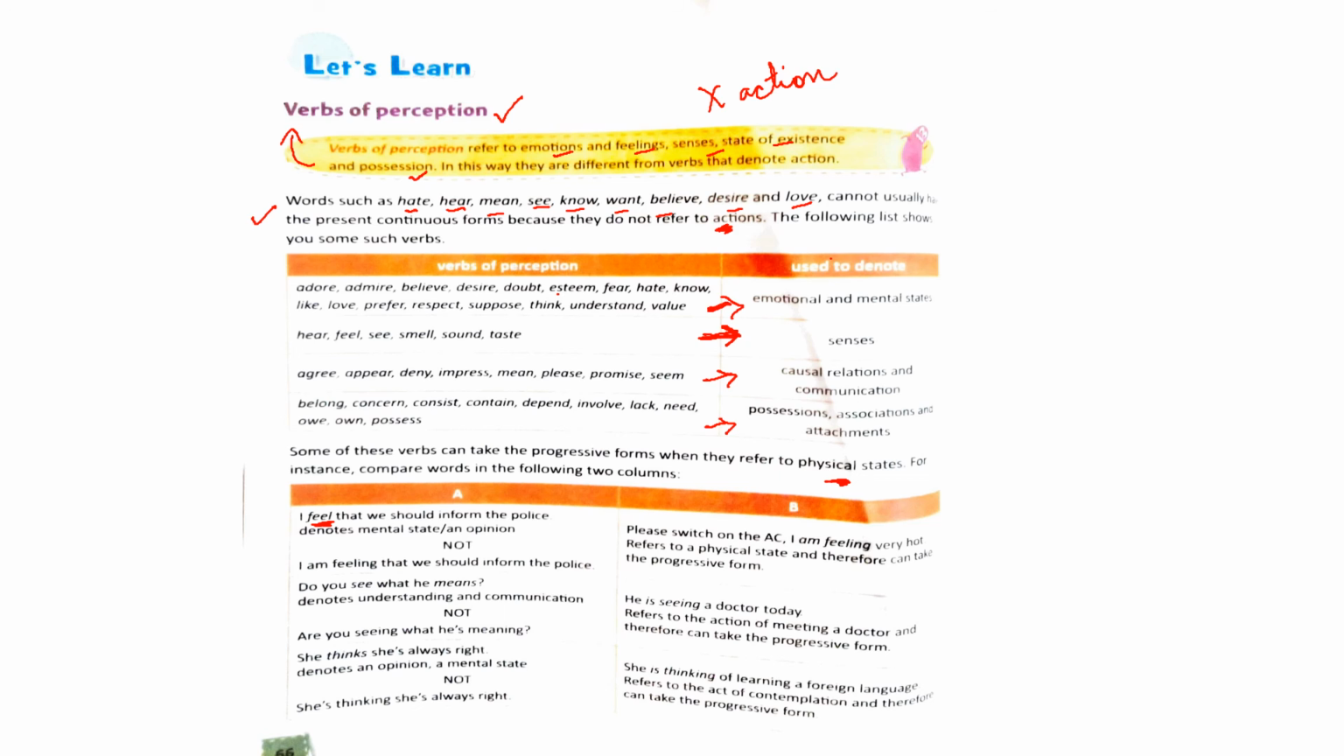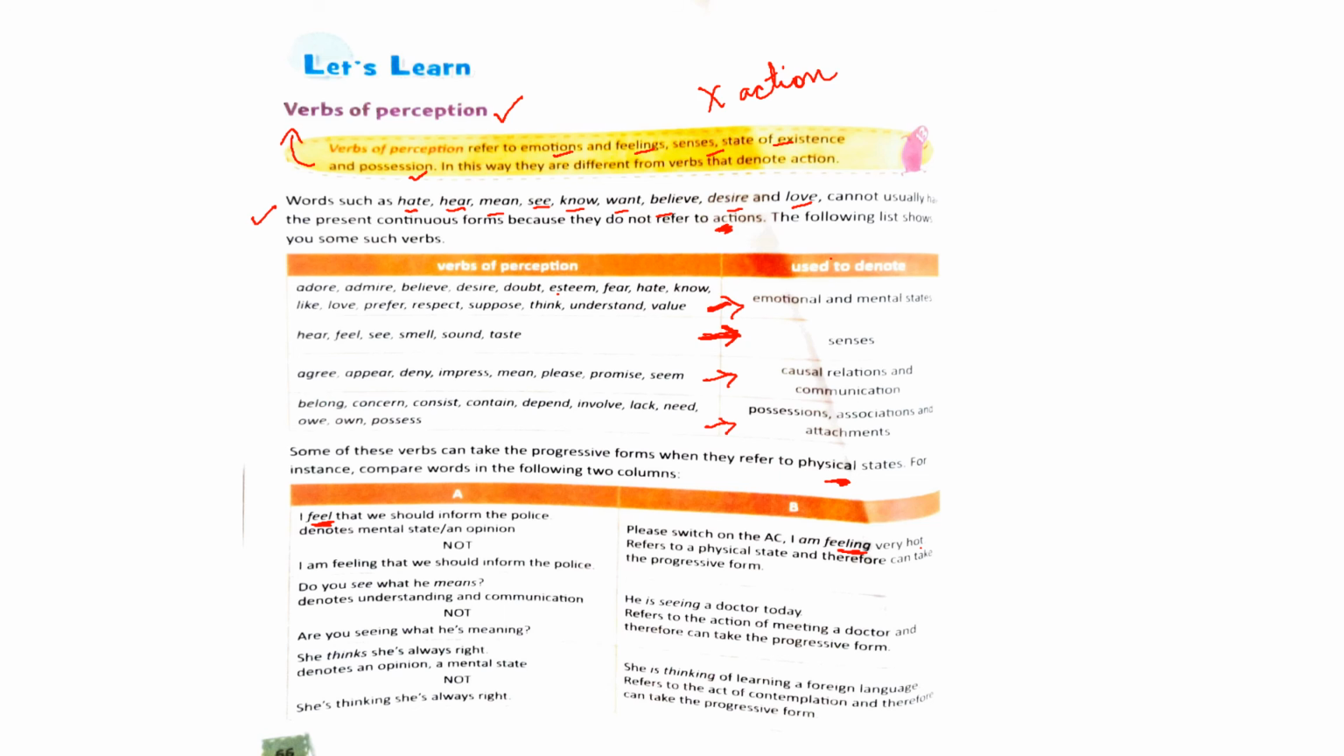But this same word can be used in present continuous form in this way. See the example in column B. Please switch on the AC. I am feeling very hot. Now here the word feeling refers to the physical state, and therefore it can take the progressive form or present continuous form.